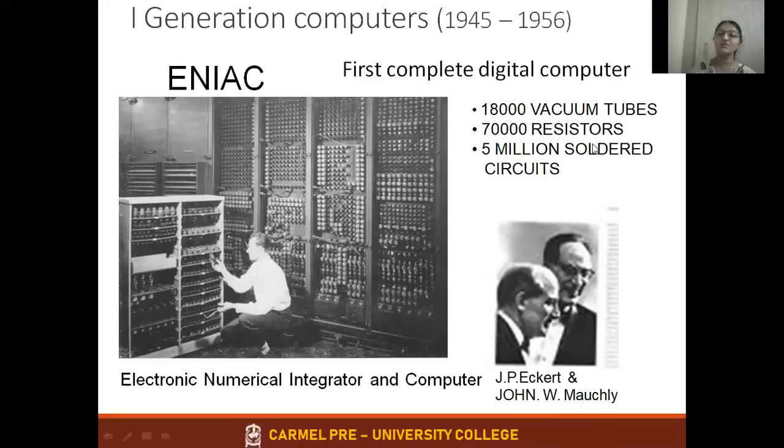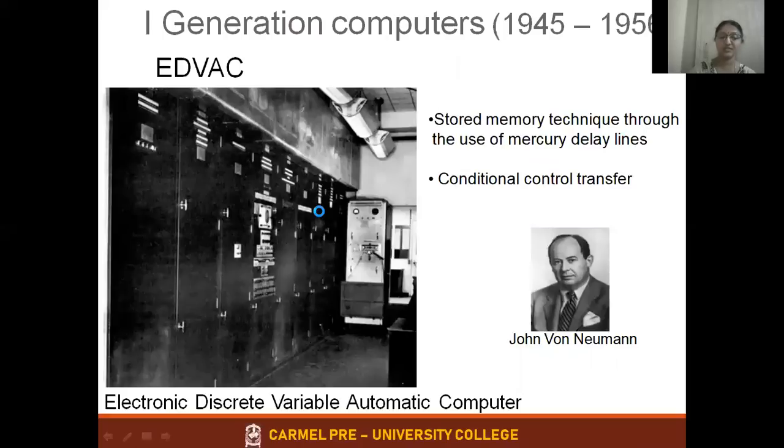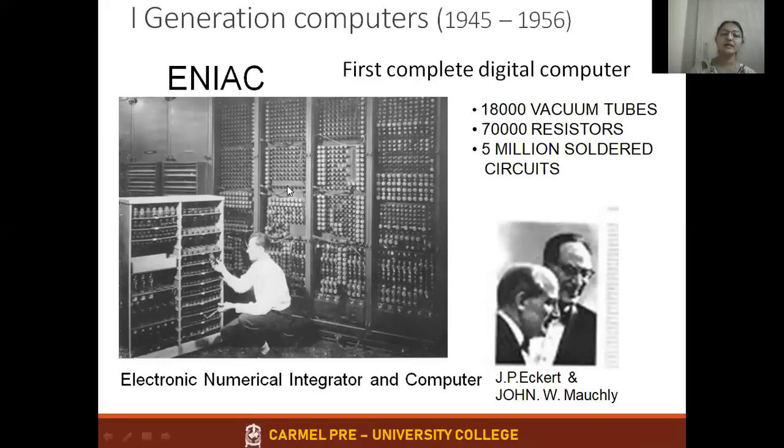70,000 resistors were used. Resistor is also another component. 5 million soldered circuits. You can see in the picture itself so many tiny circuits are there. So 5 million soldered circuits were used in the ENIAC. That was a very huge computer. But this is the first digital computer invented by J.P. Eckert and John W. Mauchly.